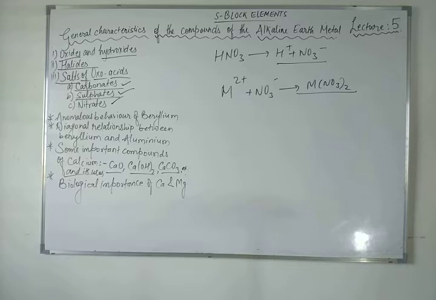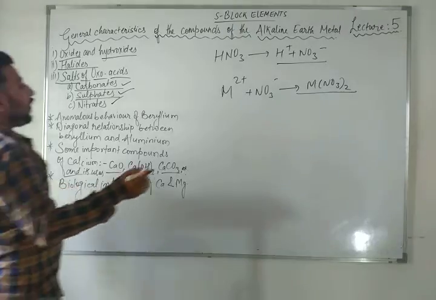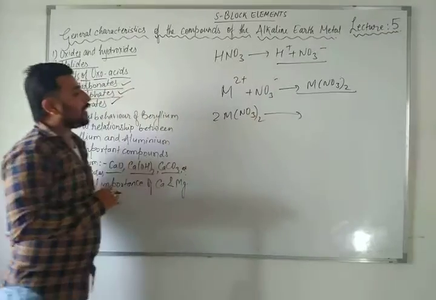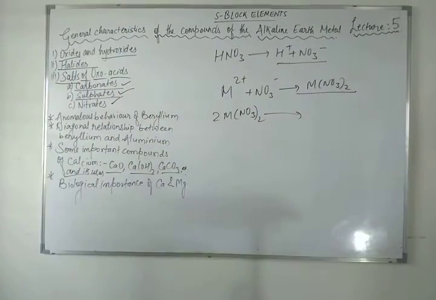As the atomic size increases, the hydration enthalpy will decrease. On heating, they will give the oxides, like lithium nitrate was giving. Similarly, here beryllium, magnesium, calcium, strontium and barium, if we write the reaction 2M(NO3)2 on heating, what will be the reaction, you know? Here the nitrates are there, right? As we heat, can you tell me what will be the compounds? Here metal oxide, nitrogen dioxide and oxygen.